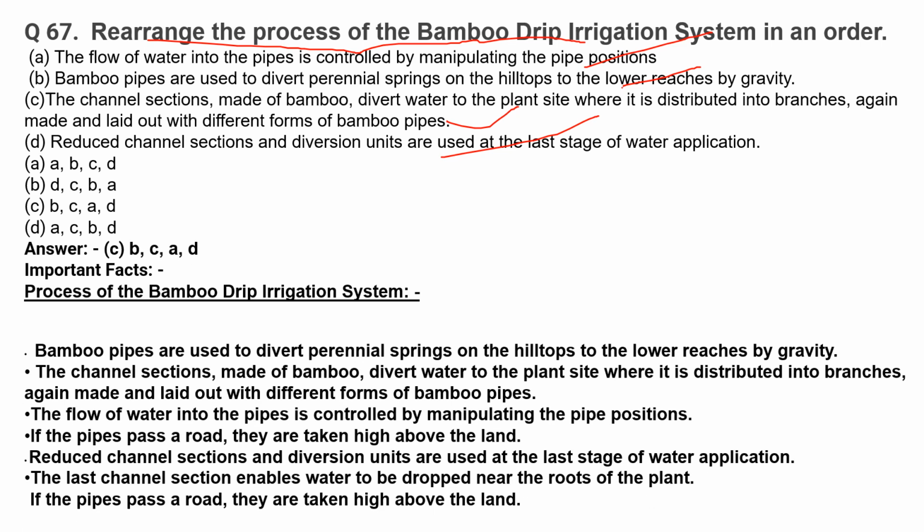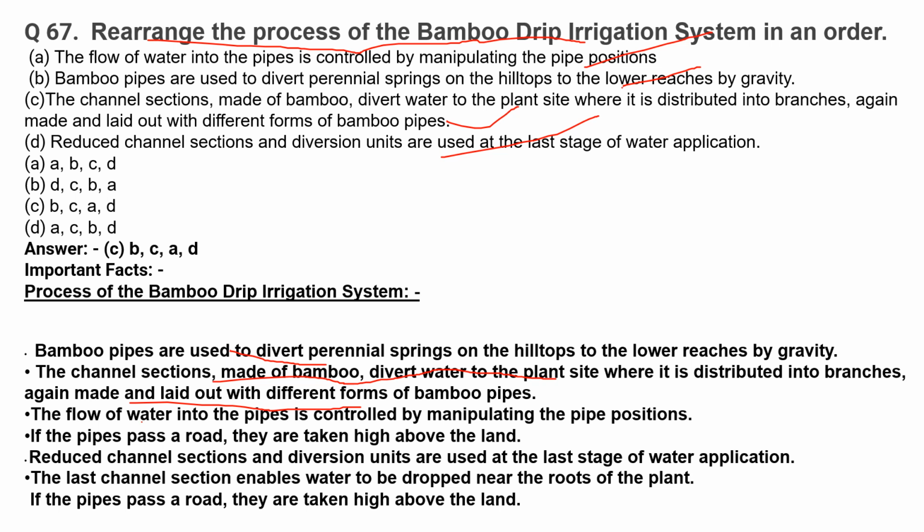Let us know the process of bamboo drip irrigation system. Bamboo pipes are used to divert perennial springs on the hilltops to the lower reaches by gravity. The channel sections made of bamboo divert water to the plant site where it is distributed into branches, again made and led out with different forms of bamboo pipes.